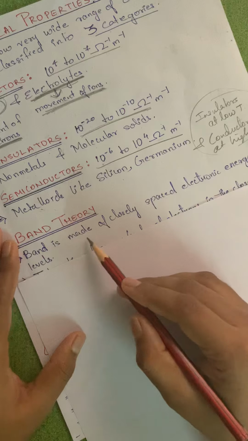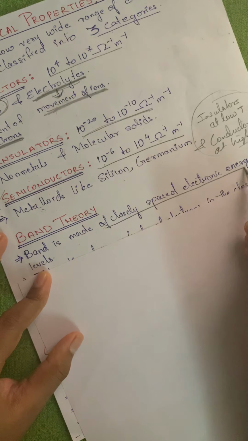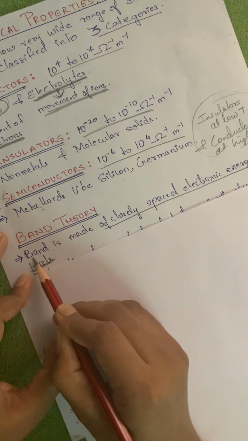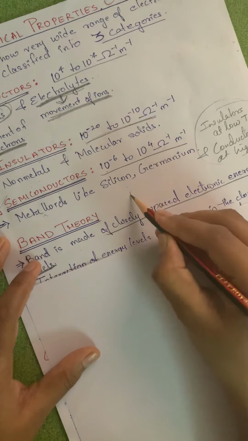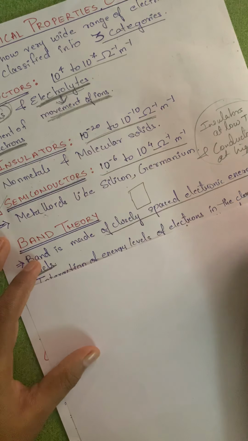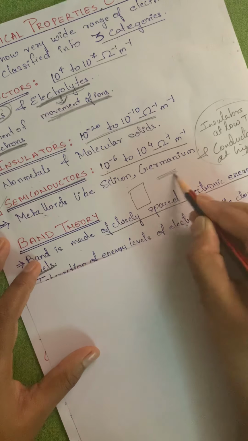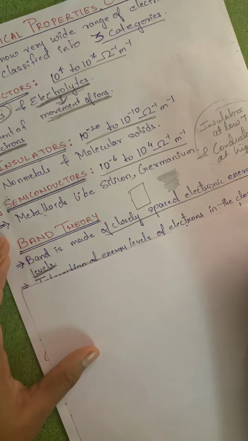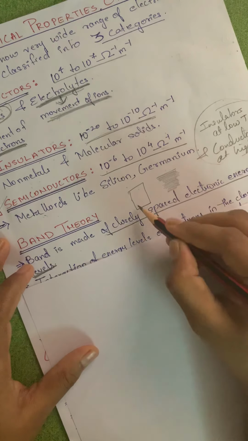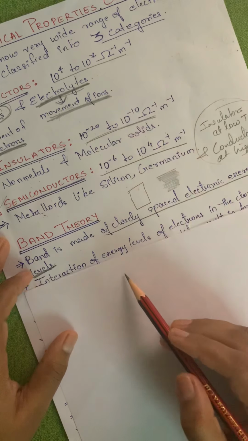Now what is a band? A band is made of closely spaced electronic energy levels. Even if we draw a band as a block, actually it is nothing but closely spaced energy levels, and when we see them together, we call it a band. Hopefully you understood this.